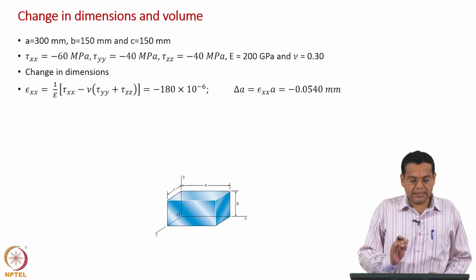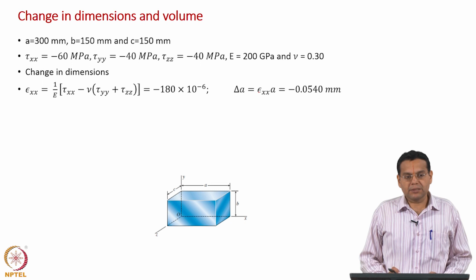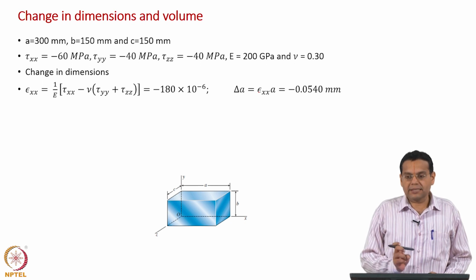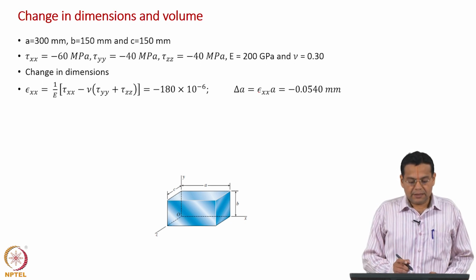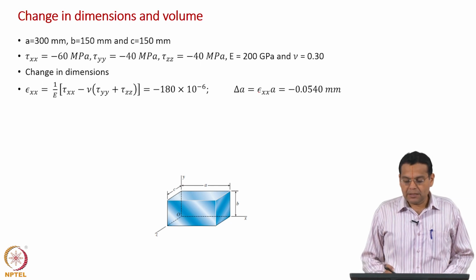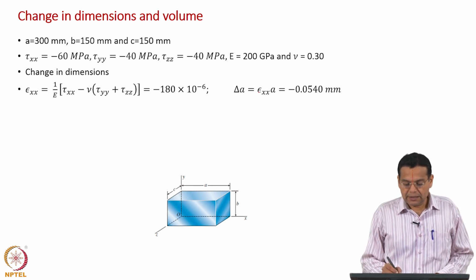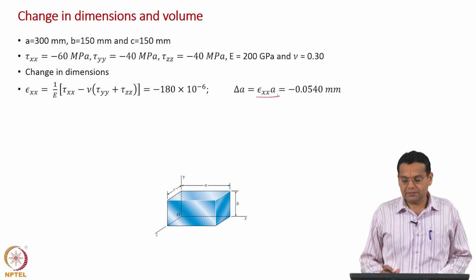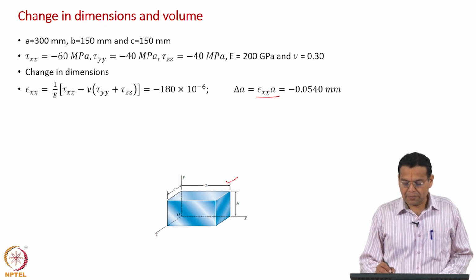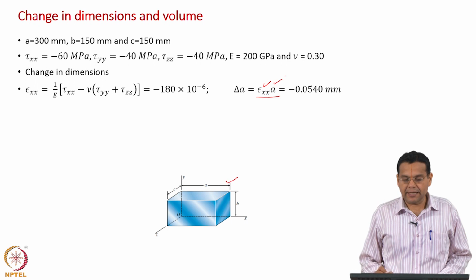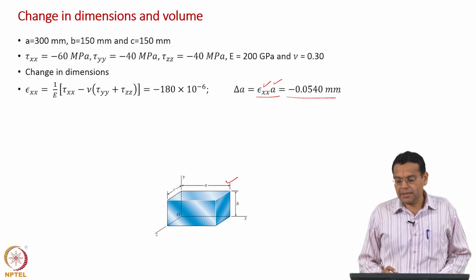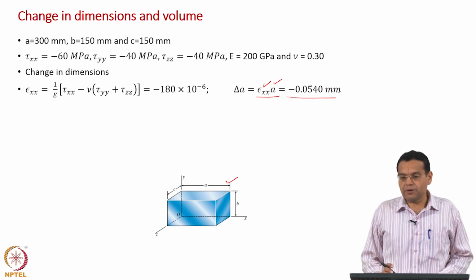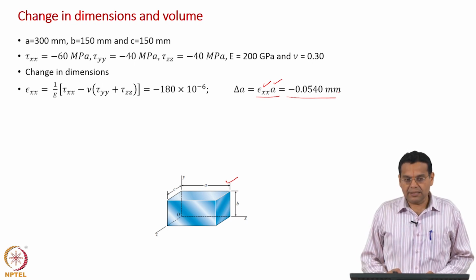Of course, all the stresses are compressive, we have a contraction in the dimension, and to find out the decrease in the length, we will have to multiply epsilon xx with the dimension. So, the dimension along x direction is a. So, we multiply epsilon xx with a to get minus 0.054 mm. Okay. That is the decrease in the dimension along the x axis.